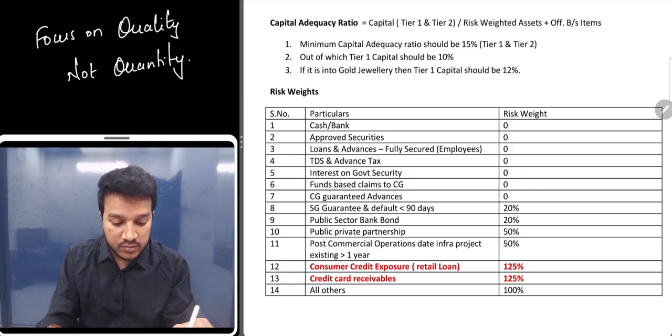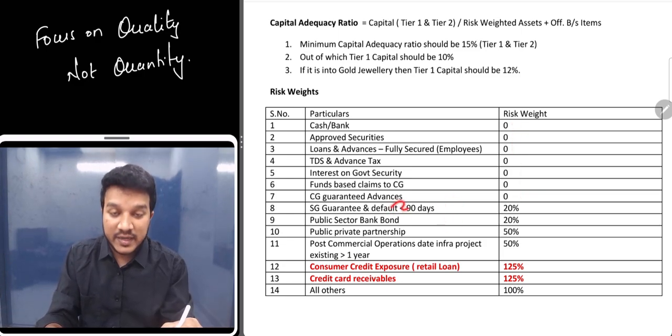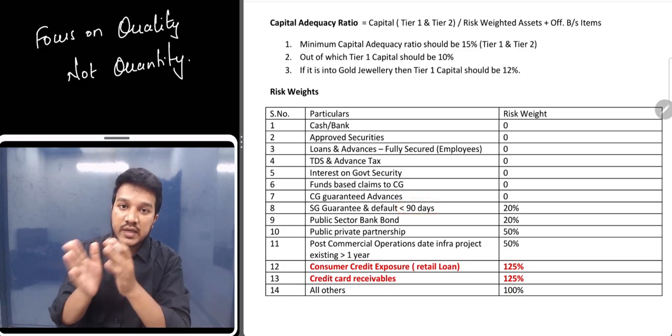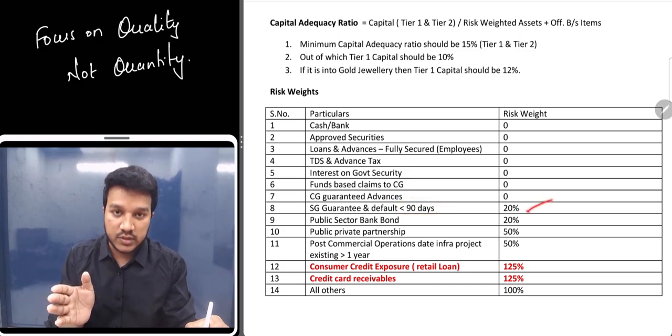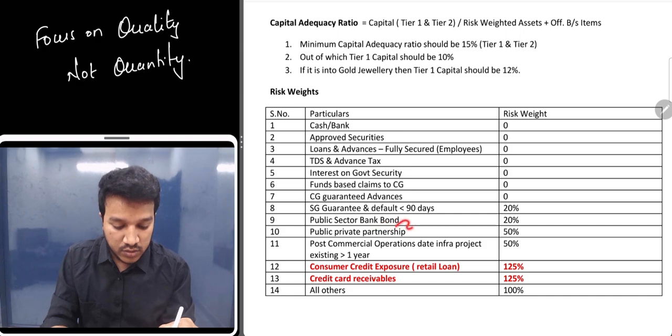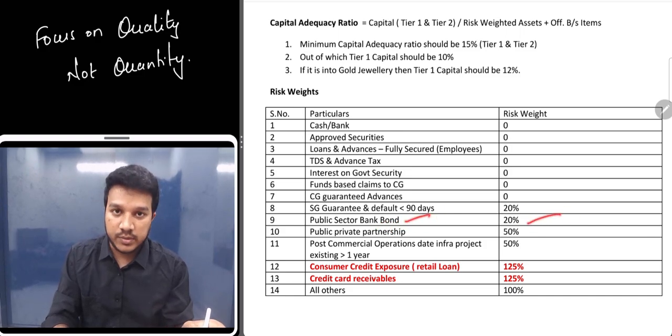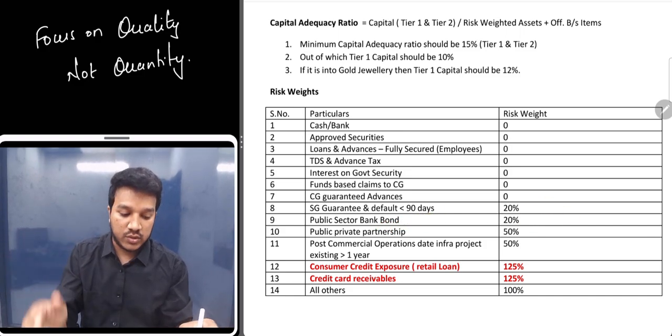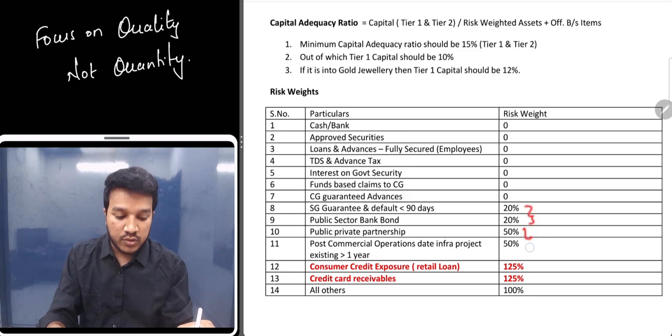Okay, and then come two of them. One is central government guarantee, where the default period is less than 90 days. This is the catch, don't forget: default period less than 90 days, the risk weight is 20%. And then the other one is public sector bank bonds, the rate is 20%. You have to remember, you don't have any choice. So 20, 20, and then 50s.